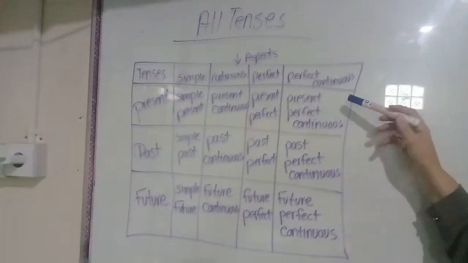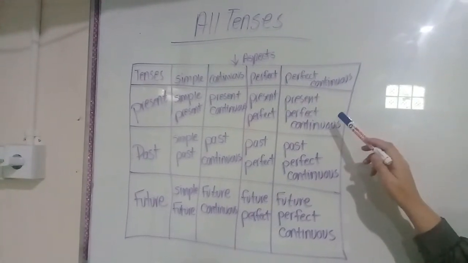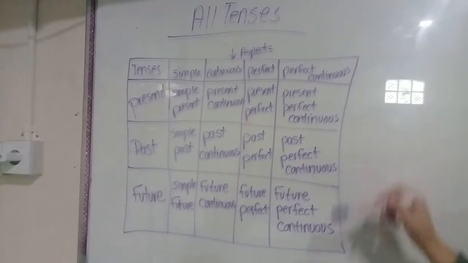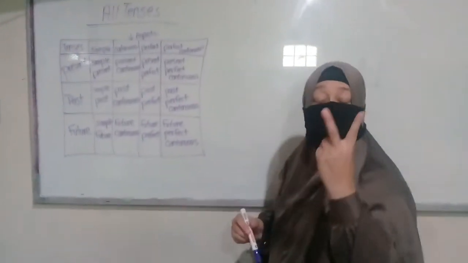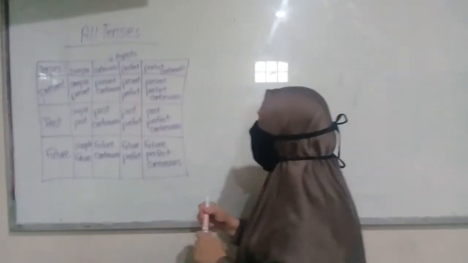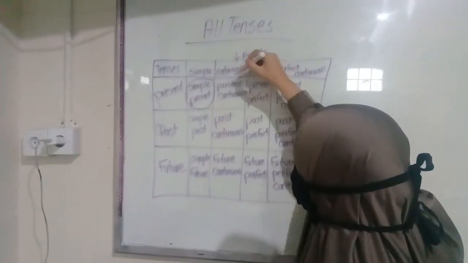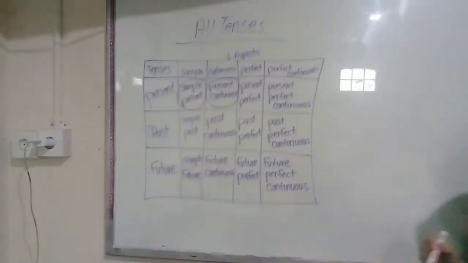And last but not least, the perfect continuous: present perfect continuous, past perfect continuous, and future perfect continuous. Like I said, today we are going to focus on two of those, the simple present and the present continuous.